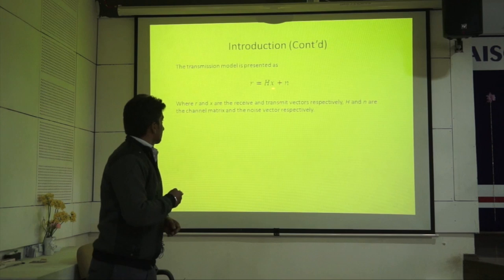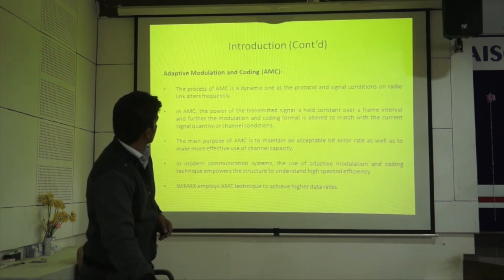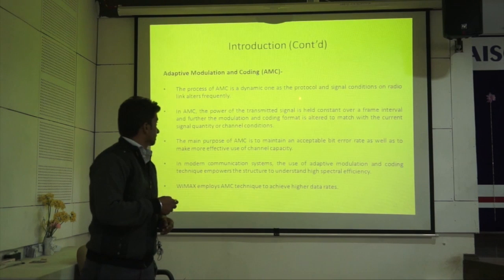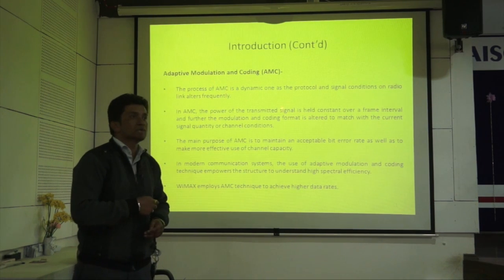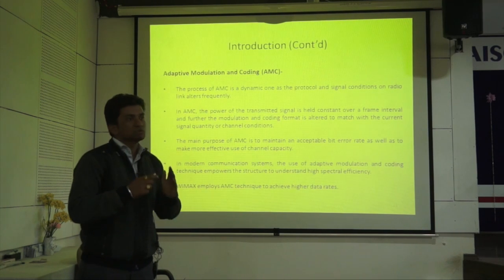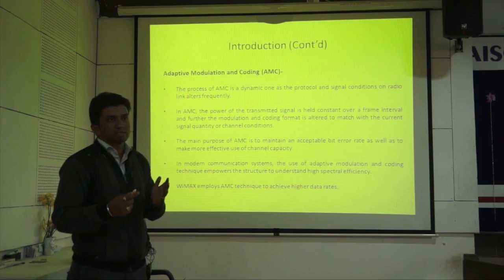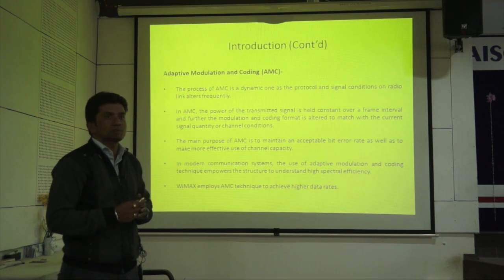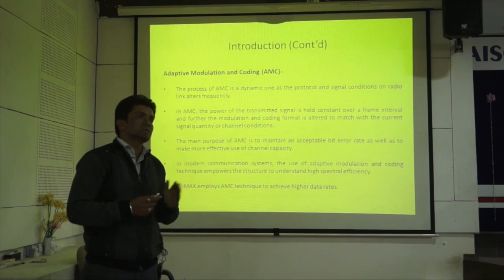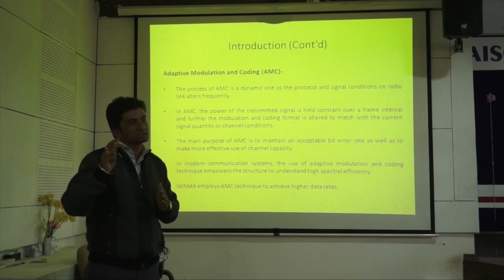And this is the transmission model of MIMO, that is R = Hx + N. Another technique that I have designed is AMC, that is adaptive modulation and coding, in which the channel parameters continuously differ because noise can be added in the various channels. There are a number of radio channels in the MIMO technique also, because MIMO refers to multiple inputs and multiple outputs, in which there are multiple antennas at the transmitter side as well as the receiver side.